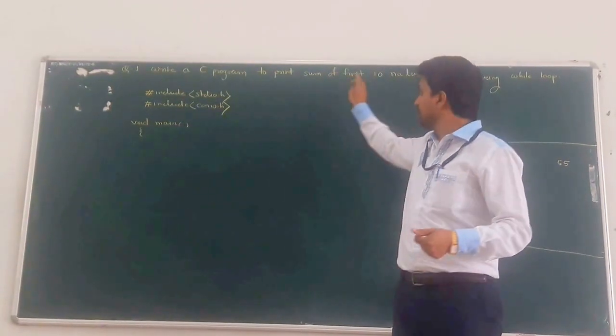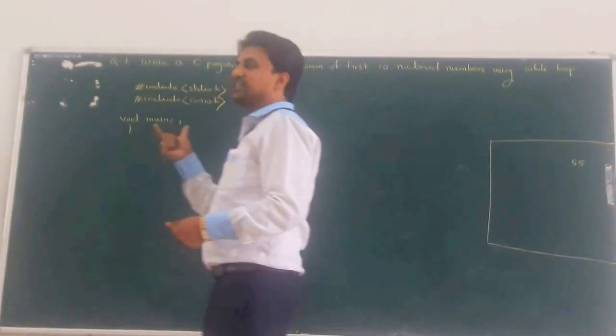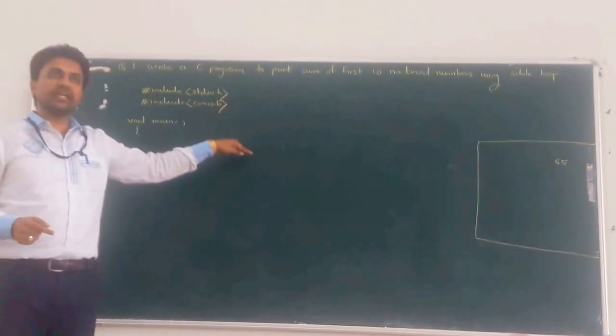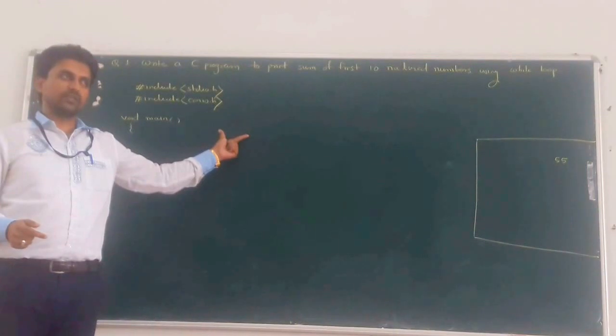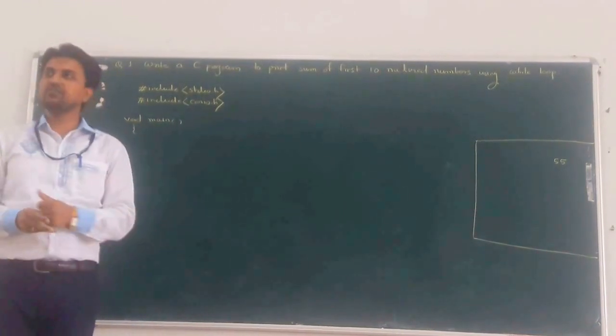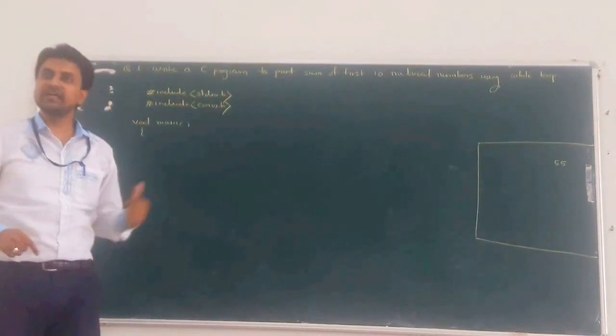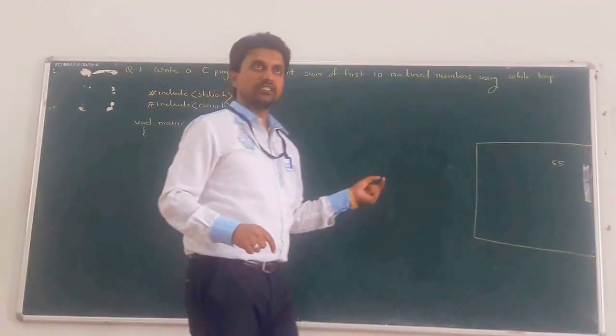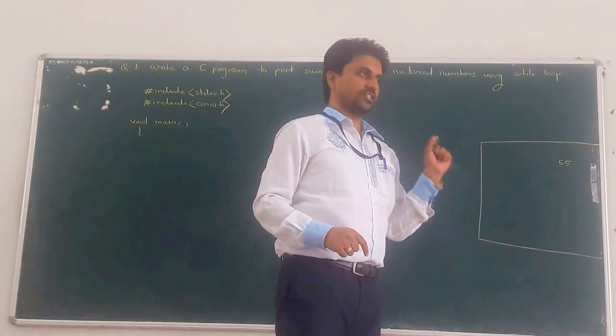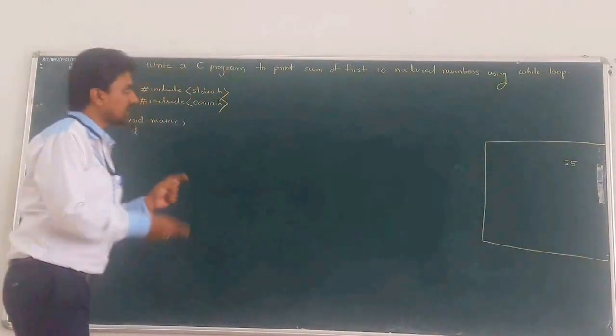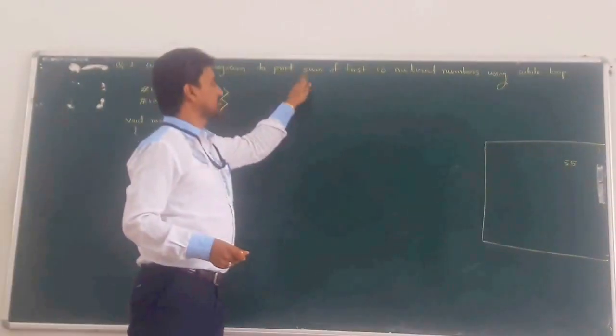What is the use of loop? The same statement or some pattern of statements executed a number of times. For that purpose we can use loop. Every loop has some condition, and we make provision for when to terminate that loop. That is most important. Otherwise what happens? The loop continuously gets executed. So for that purpose there must be a termination condition. Clear? So we can write the code for the same problem statement.